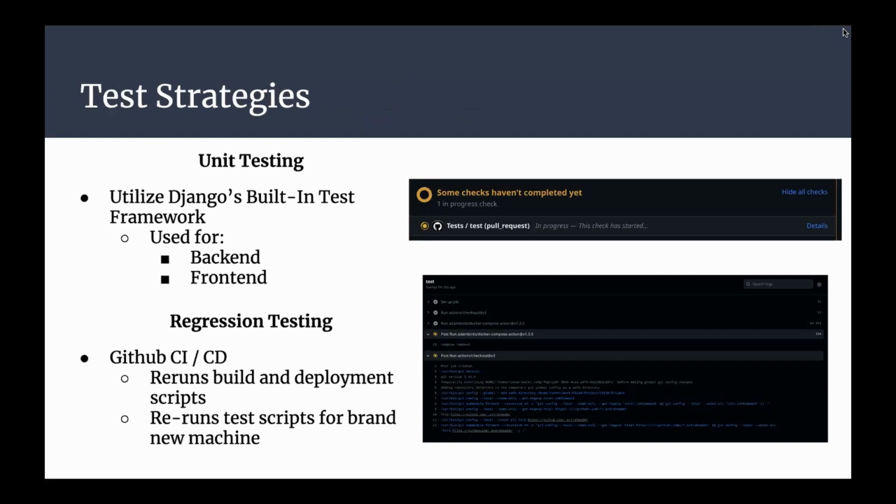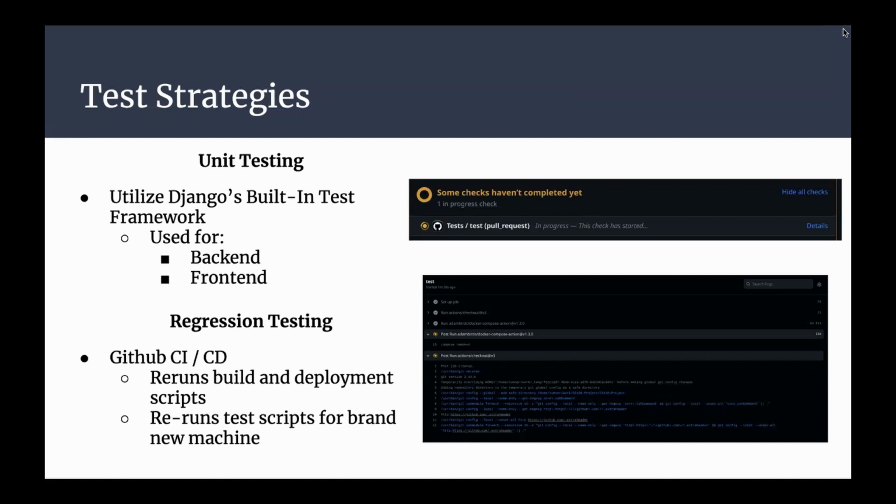Testing strategies. One of the strategies we used was unit testing. We used Django's built-in unit testing framework to be able to actually make this happen, which made it really easy for us to test the backend and the front-end interactions as they were being made throughout our project timeline.